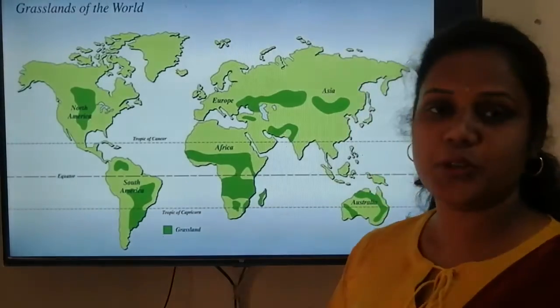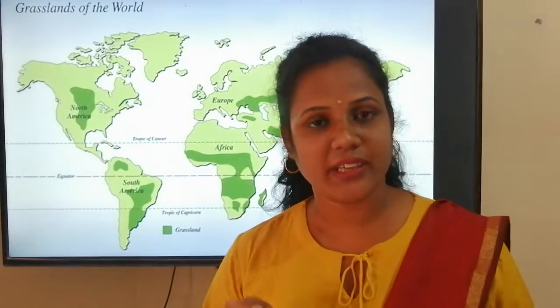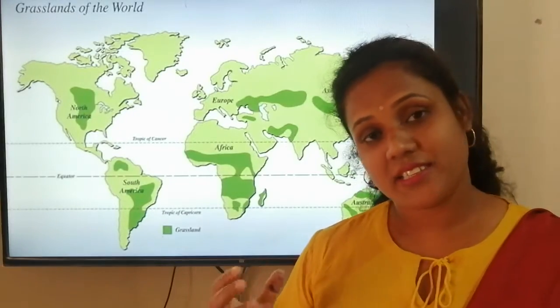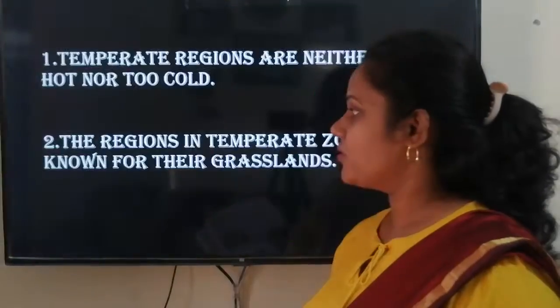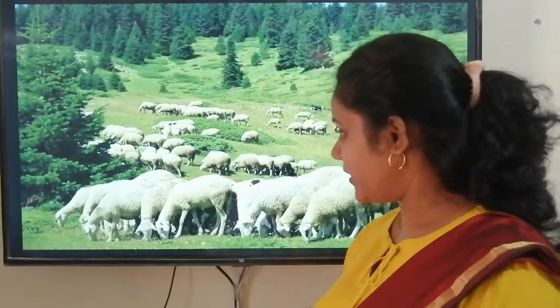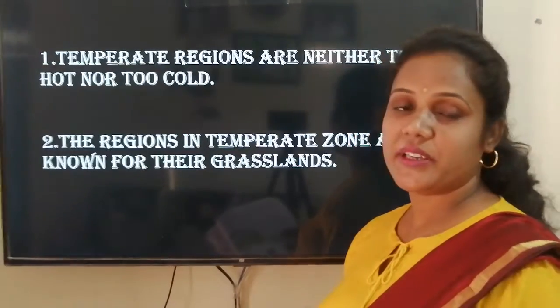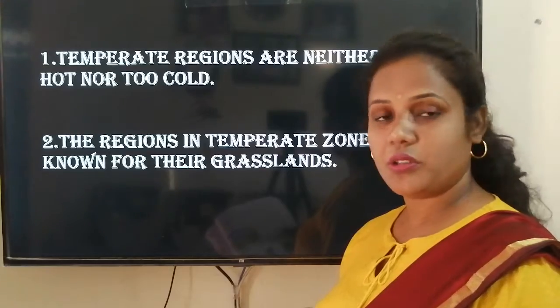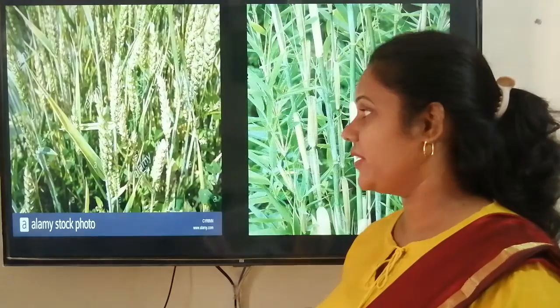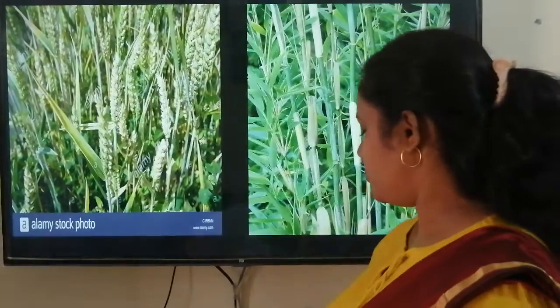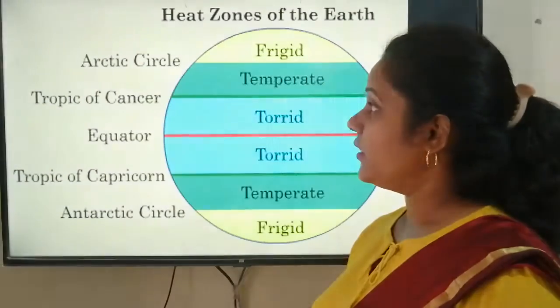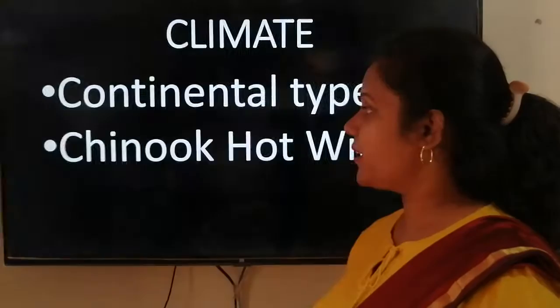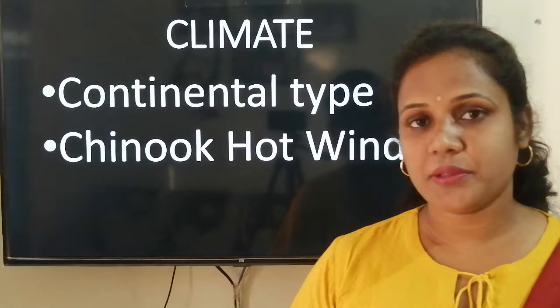Clear? So this is for today, children. Only for today we have learnt about climate and about where the grasslands are situated. You can go back once and see what are the things we have learnt. We have learnt about location, where it is located. We have seen that the climate is hot and humid, neither too hot nor too cold. Regions are called by different names. Grasses are cereals, bamboos, lawn grass. Then there are different names of the grasslands of the different continents and where they are located. And then I have explained to you about the climate today. These are the things. Once you read the chapter, you will understand it better.